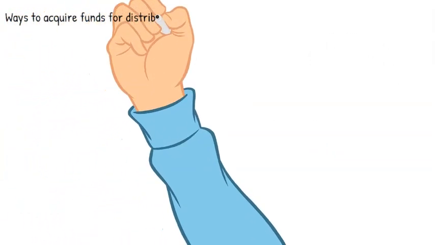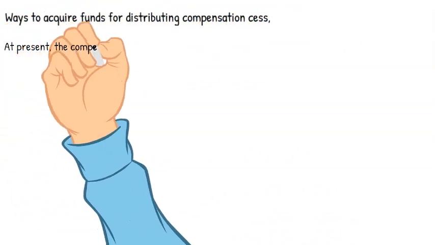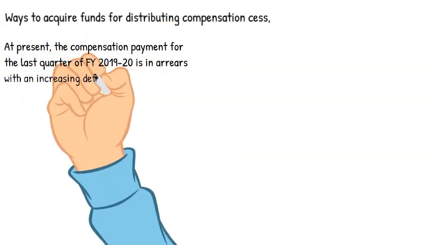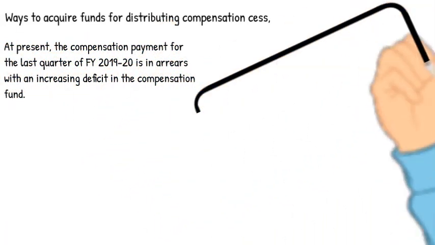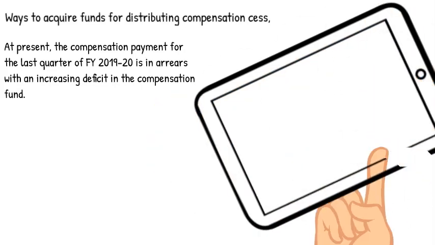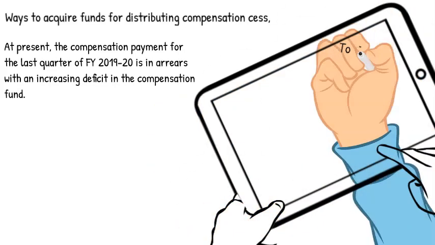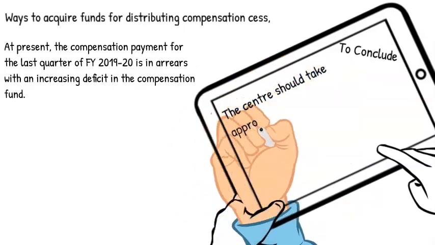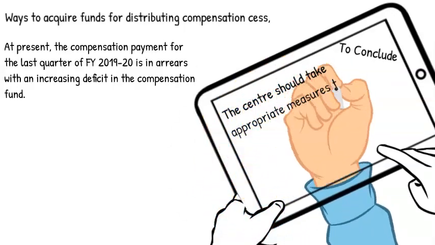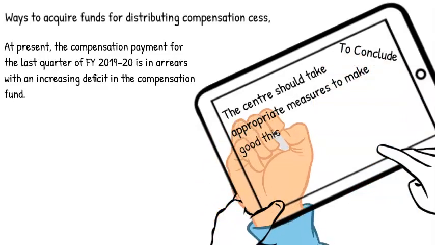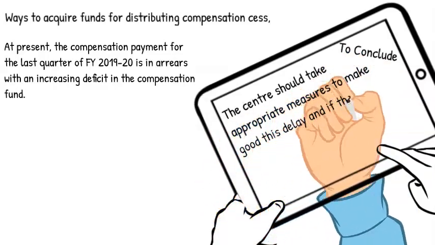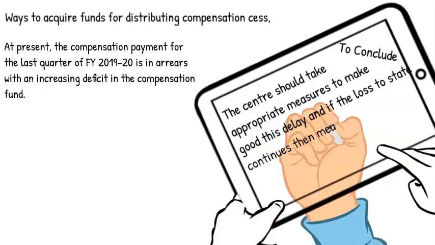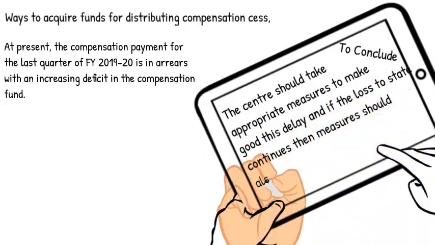The centre has already delayed compensating states for shortfall of GST revenue in financial year 2019-20. This may be due to reduction in collection of the compensation cess by the centre. We can conclude by saying that the centre should take appropriate measures to make good this delay, and if the loss to the state continues, then measures should be taken to restructure the GST model.